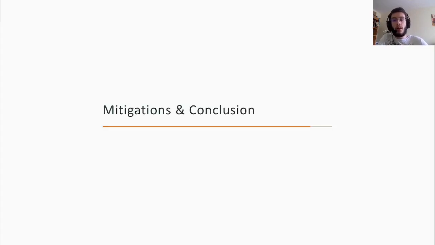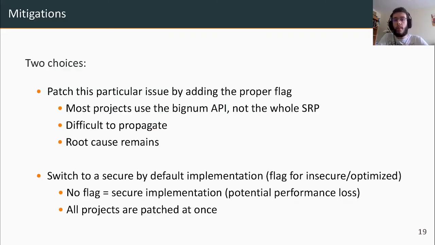So we discussed this issue with OpenSSL, of course, and two mitigations came out. First, we could simply add the constant time flag to the implementation of SRP in OpenSSL code. This is very easy to do, but it only patches OpenSSL's SRP implementation, and all other implementations, which usually use the big number API rather than the SRP API from OpenSSL, will need to be patched independently.